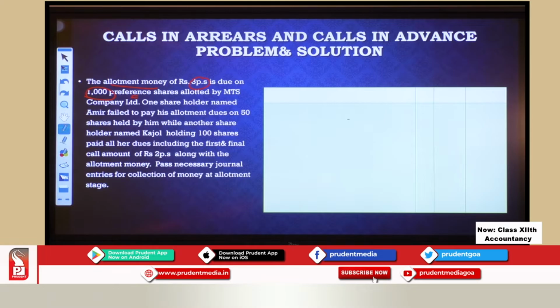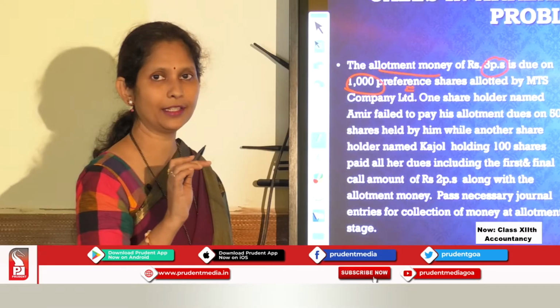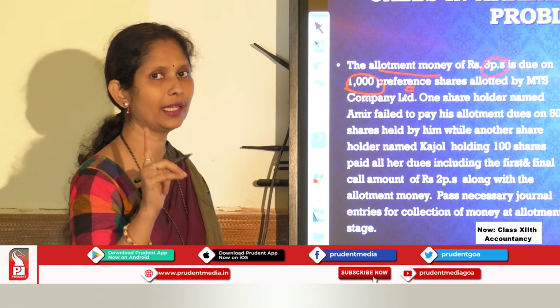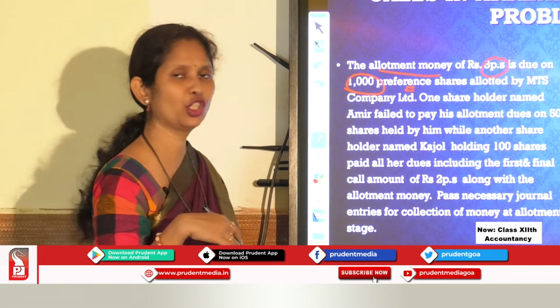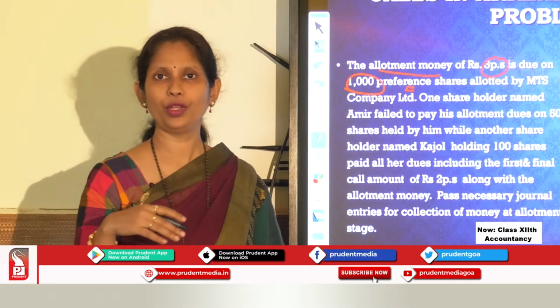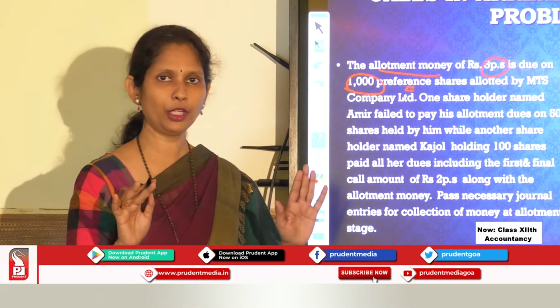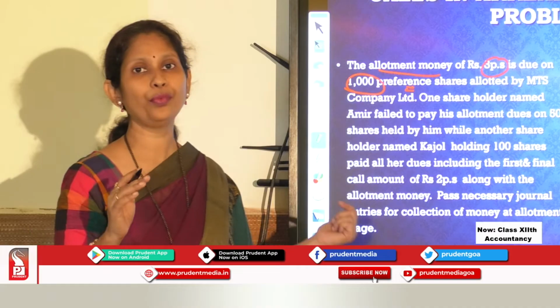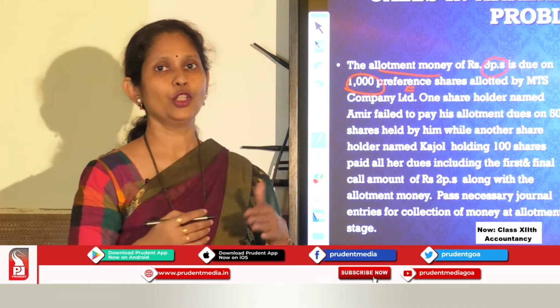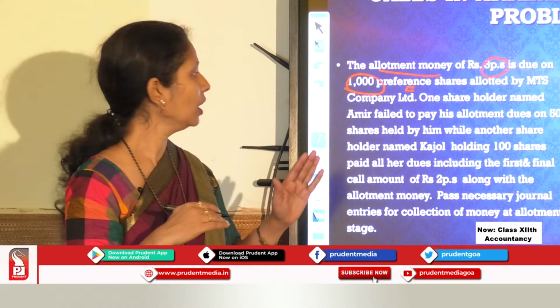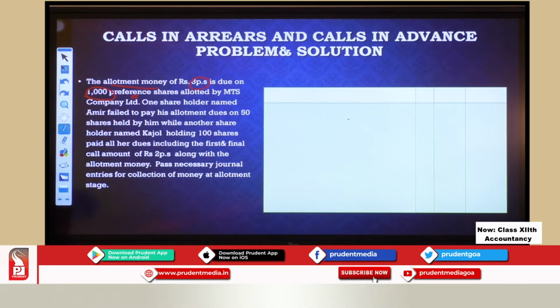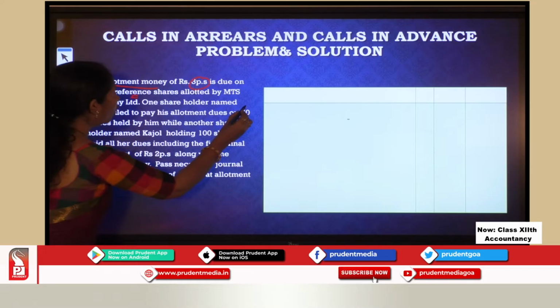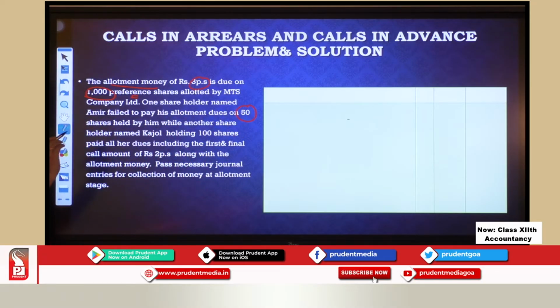Now what is this problem asking us to do? This problem is telling us to pass only one entry. What is the entry? Entry for collection of allotment money due. So we have allotted shares, money has become due, we have already passed the entry. Now we have to pass the entry for collection. So at the time of collection we have to see whether we are getting the full allotment money. Are we getting the full allotment money over here? No, we are not getting. Why? Because there is one shareholder holding 50 shares. He is not paying his allotment dues.